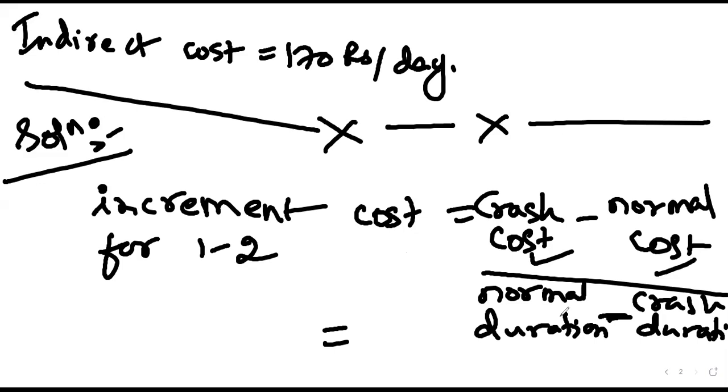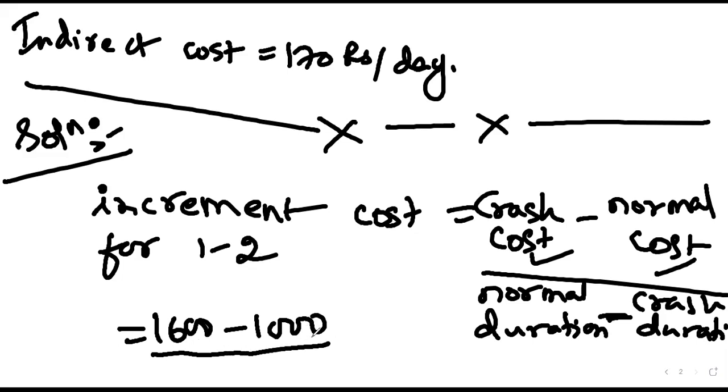For 1-2, what will be the incremental cost? 1,600 minus 1,000, divided by 5 minus 4. 600 rupees per day.